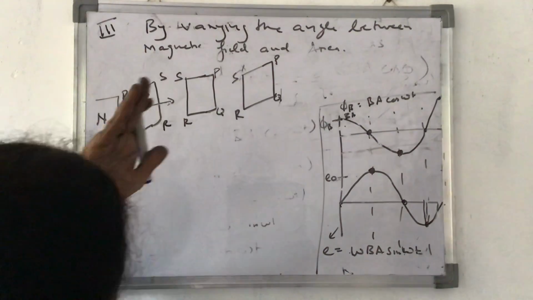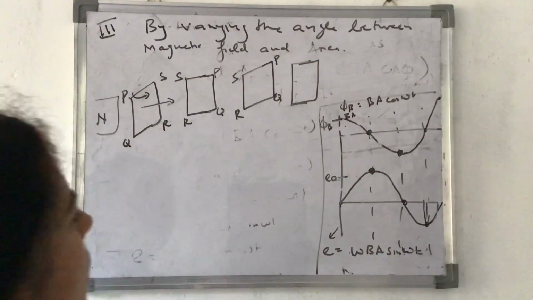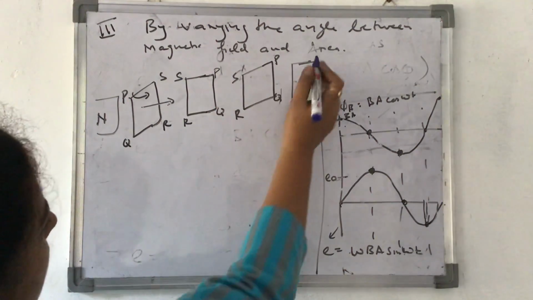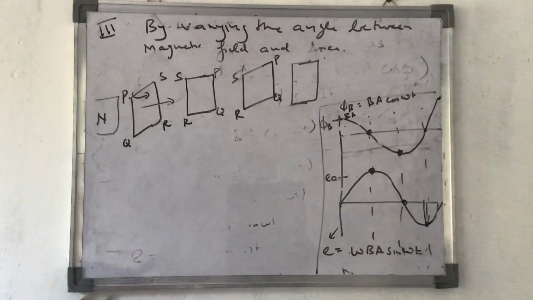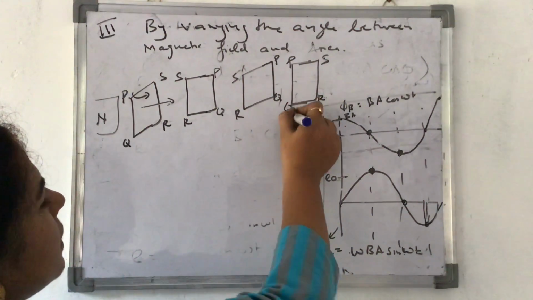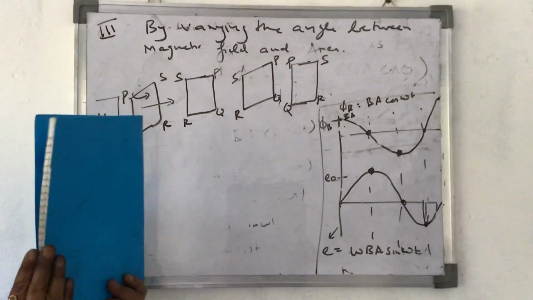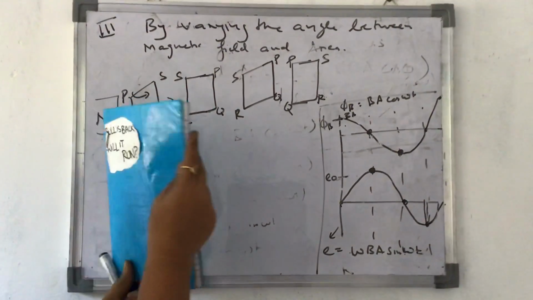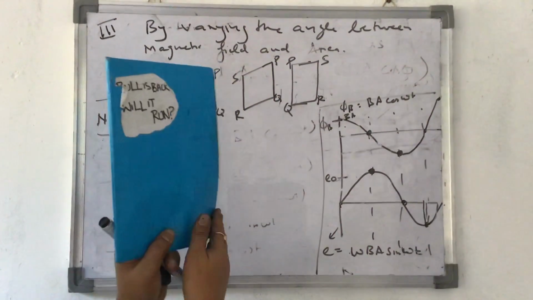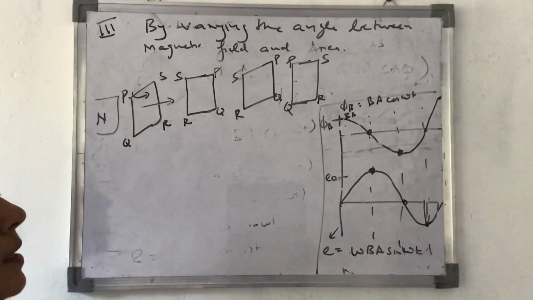Finally, again it comes flat, but flat in the opposite direction now. It was like this, now what will happen? It will come over here, that means SR over here and PQ on this side. Let's see again: PQ on this side, SR on this side. It rotated, it became like this. PQ here, SR here. Then I rotated it like this. PQ here, SR here. Okay? This is what is happening.